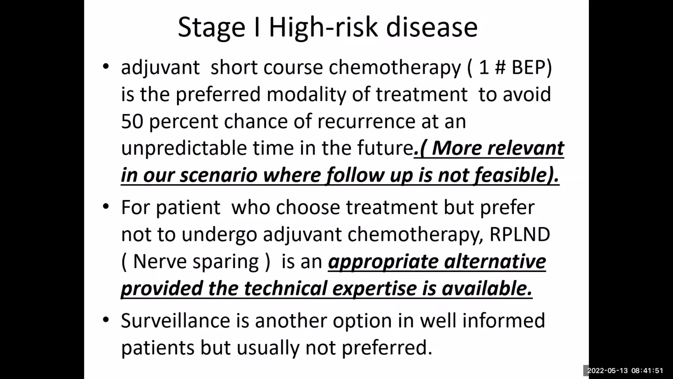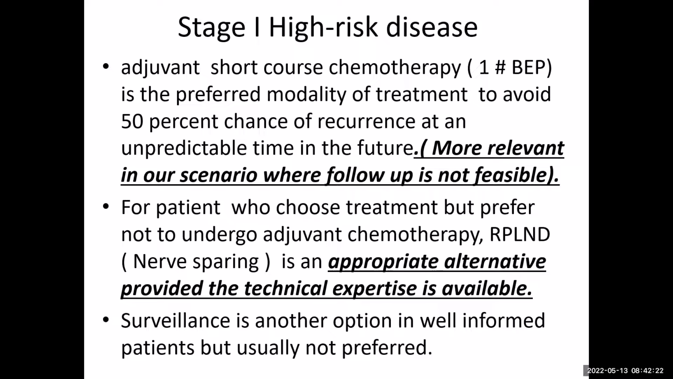For the stage 1 high risk patient, adjuvant short course chemotherapy, that is 1 cycle of BEP, is the preferred modality of treatment to avoid the 50% chance of recurrence at an unpredictable time in future. This is more relevant in our scenario where follow-up is not strictly feasible as per the standard guideline. For patients who choose treatment but prefer not to undergo adjuvant chemotherapy, nerve-sparing RPLND is another appropriate alternative, provided the technical expertise is available. That is very important.